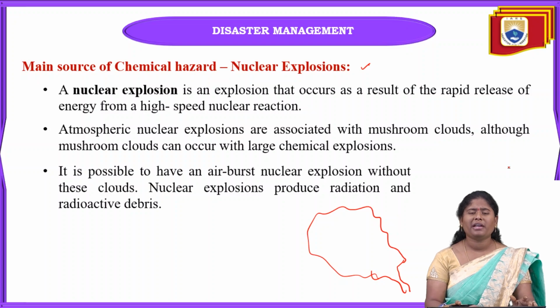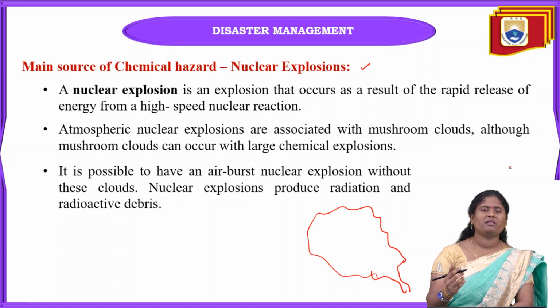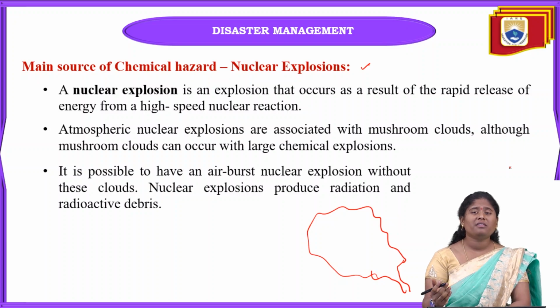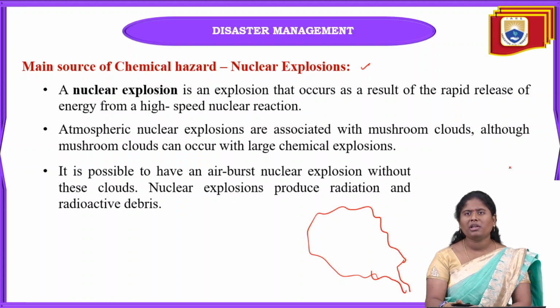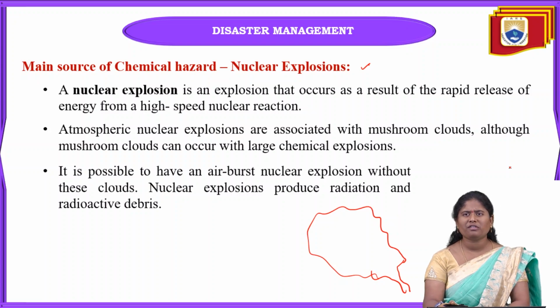Some may lose their eyesight, some may become deaf, and they may get respiratory and neurological problems. So these nuclear explosions are very dangerous. They can wipe out a whole state or a whole country within a fraction of a second.